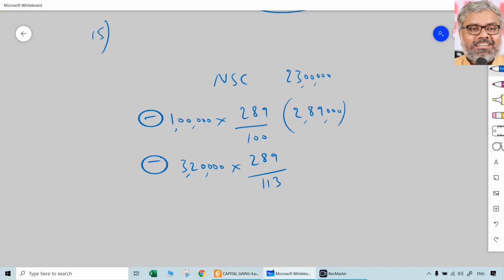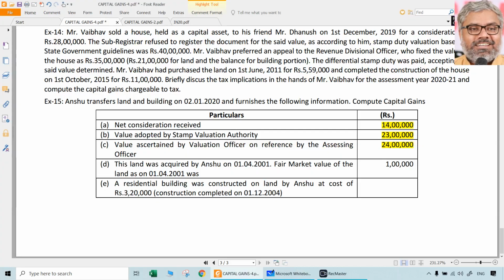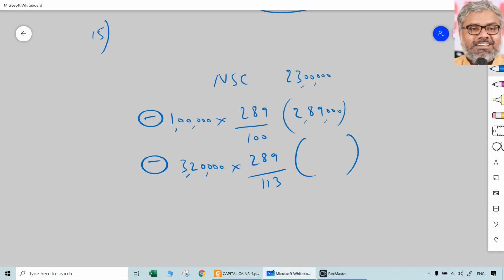So 113 is the denominator. Take that. So 3,20,000 into 289 divided by 113. 8,18,407 is the indexed cost of improvement, we can say.